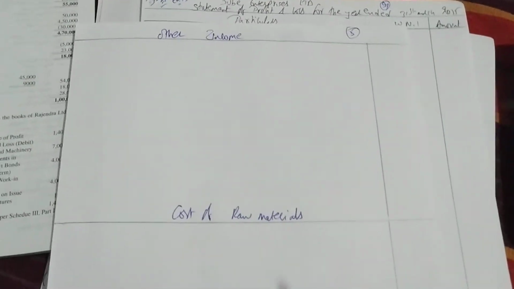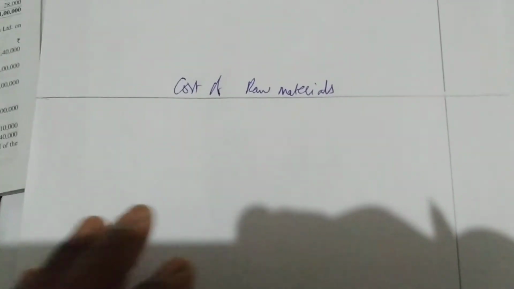So we have more than one item of other income, of cost of raw material, of changes in inventory, and of other expense. That's why we are preparing these notes. If it is only a single item, we can directly write in the format.